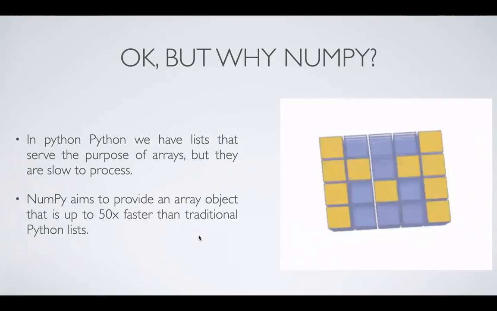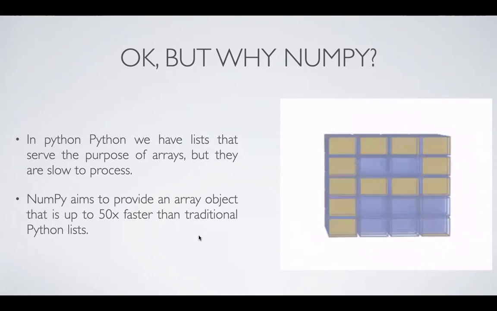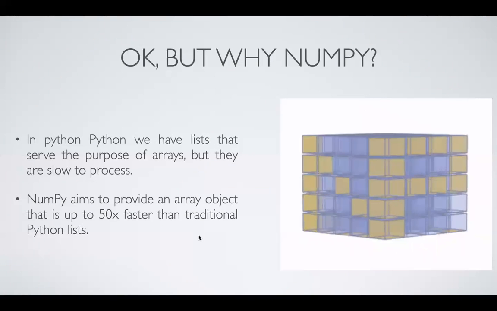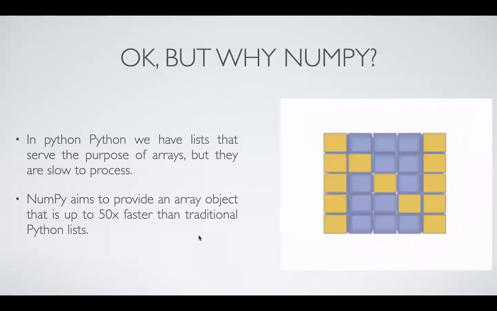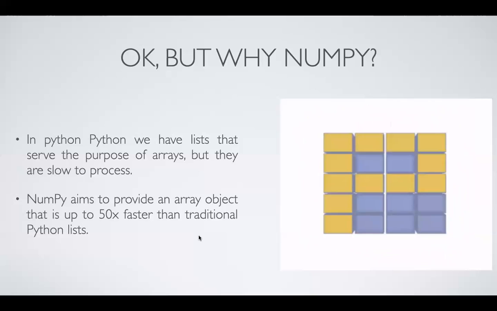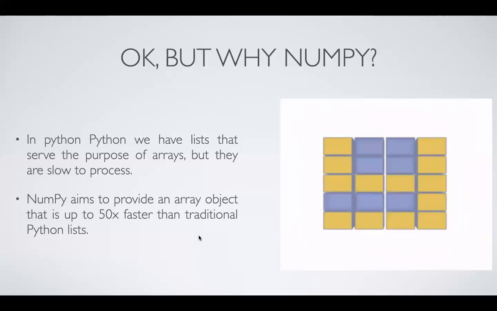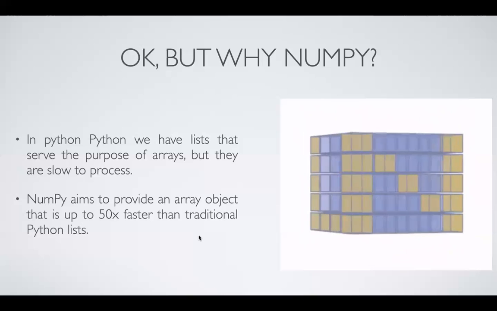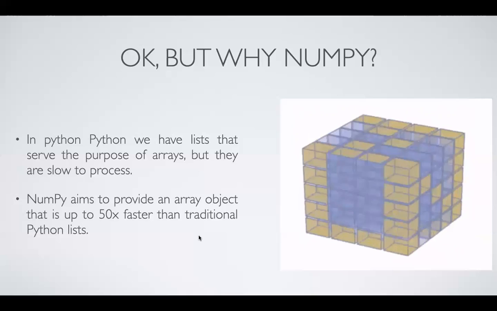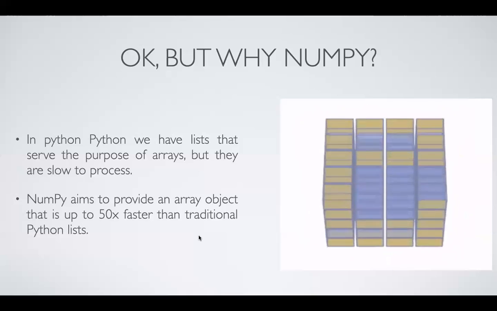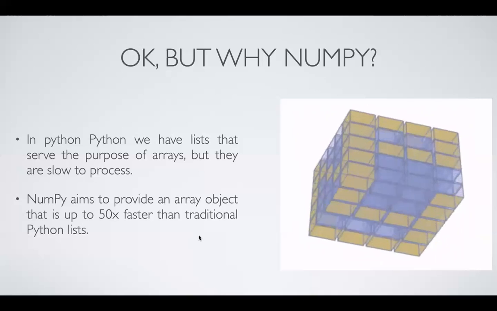Okay, so we have list that serves the purpose of an array, that is like putting together the values and using them all together, and doing some operations on them like slicing or finding out some value or some indexes. All these things you can do using list also. However, they're extremely slow. Why? Because they cannot process very fast because of the memory allocation and other things.